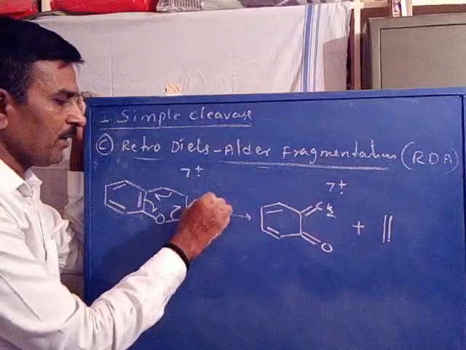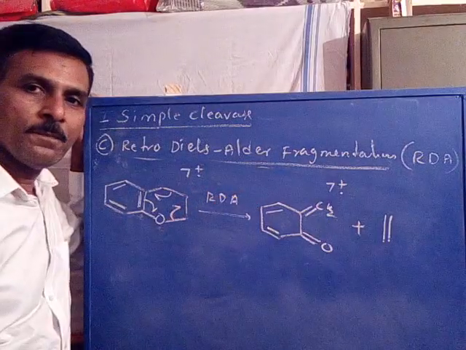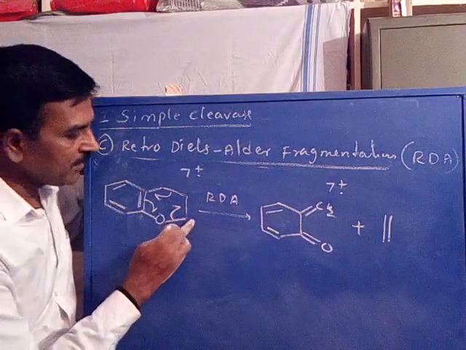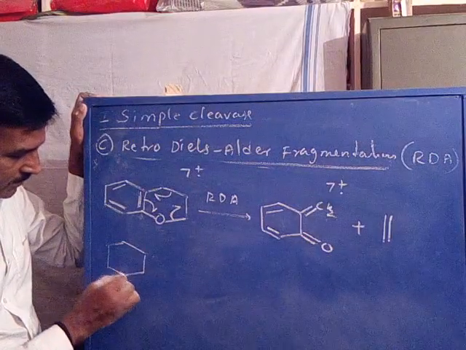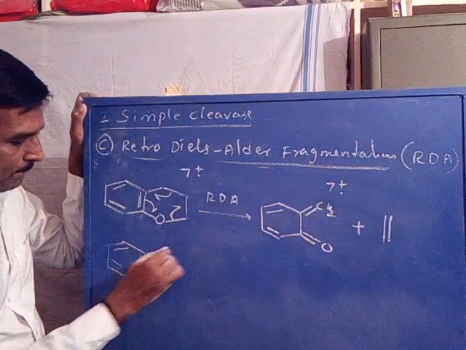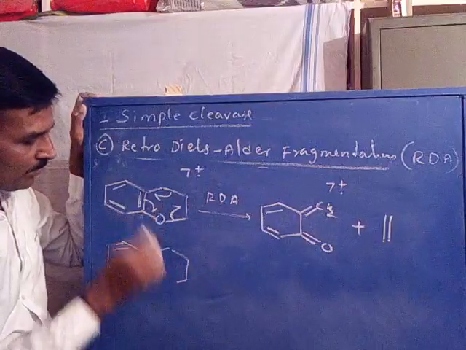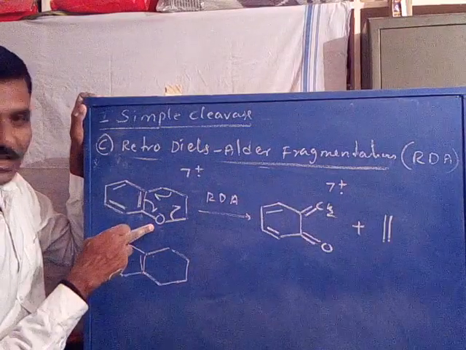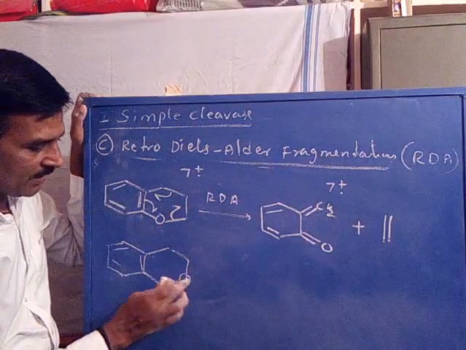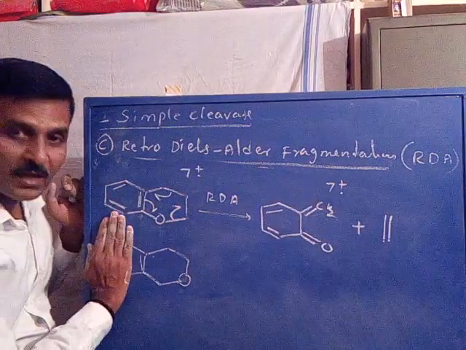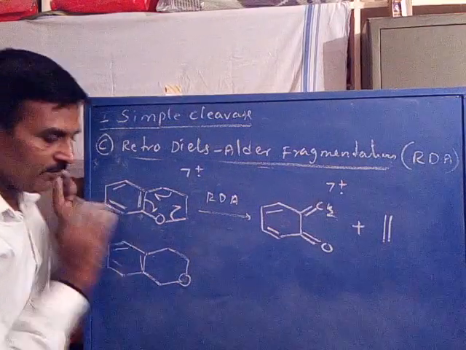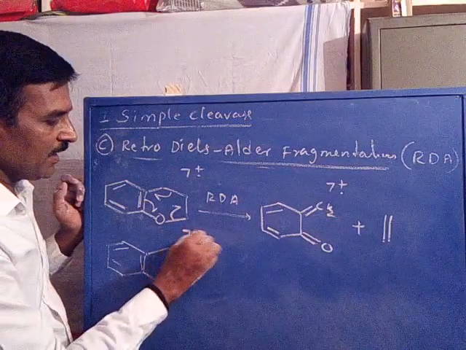This is the RDA process. Now, if the oxygen position is second instead of first, you see, in the first example we kept the oxygen position as 1. In the second example, I have kept the oxygen position as second. When we hide these four carbons, again it looks like a cyclic olefin, therefore it undergoes the RDA process.